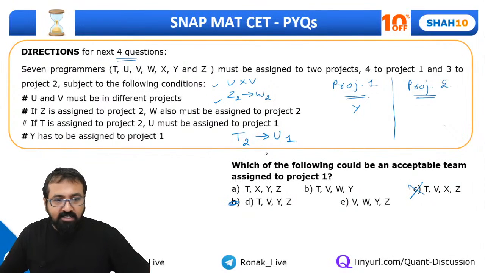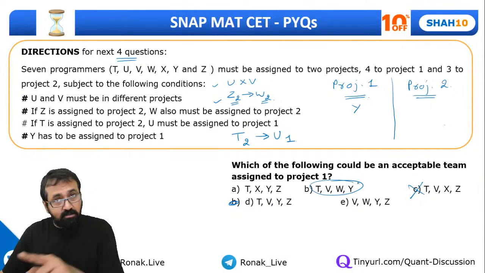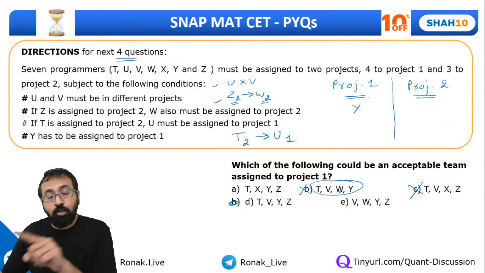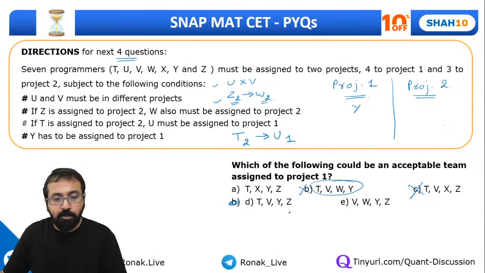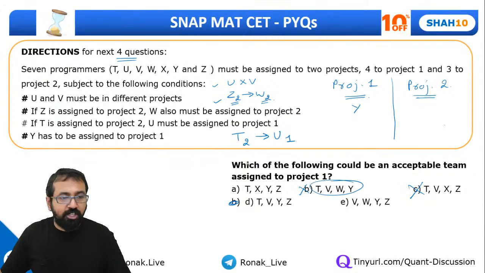In the same way, when Z is in project 2, W should also be in project 2. So look at this option, for example. Z is not in project 1, meaning Z is in project 2, so W has to be in project 2. This option is not possible, because according to it, Z is in project 2 and W is in project 1. In the same way, here Z and W are both together, and that's fine. So these 2 options are straight away eliminated.